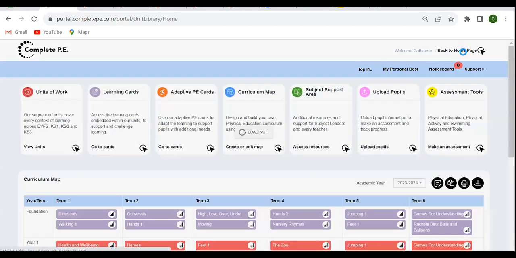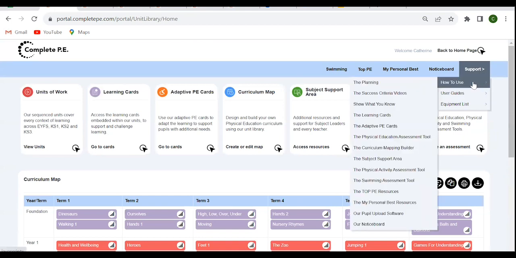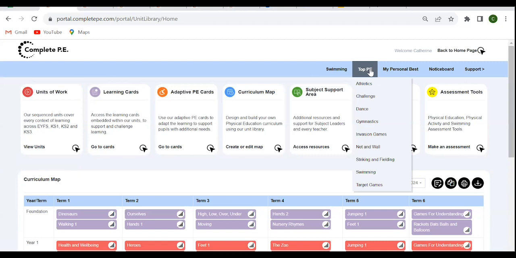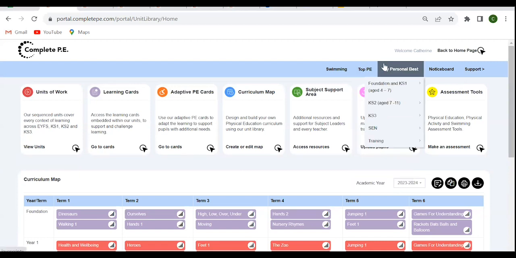So I'm now just going to return to the home page. I won't take any time to go through how you upload pupils or the assessment tools, as I've already explained, but you can watch the how to use videos if you did want to find out more. I just want to finish with the other resources that we can see across on the top tab. So the top PE resource and the My Personal Best resource, these are additional resources that you've got full access to. You'll also see these resources embedded into the units themselves.